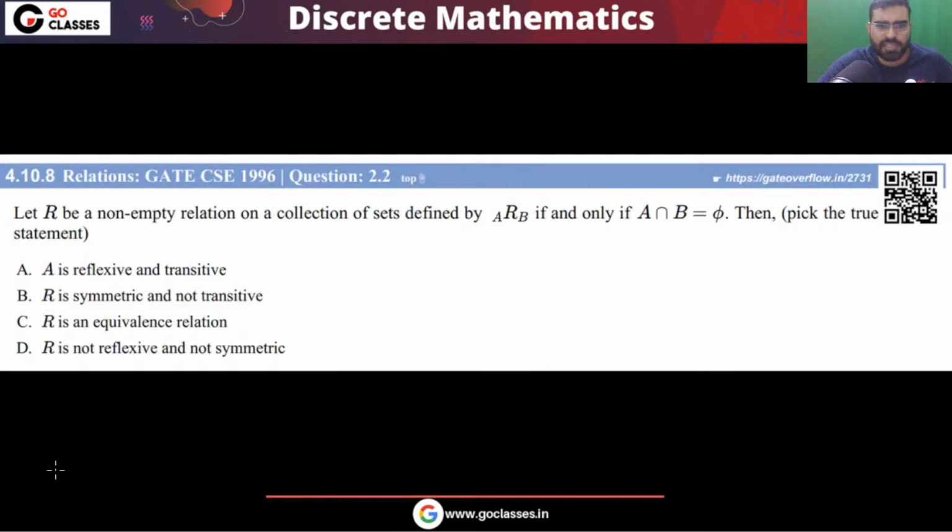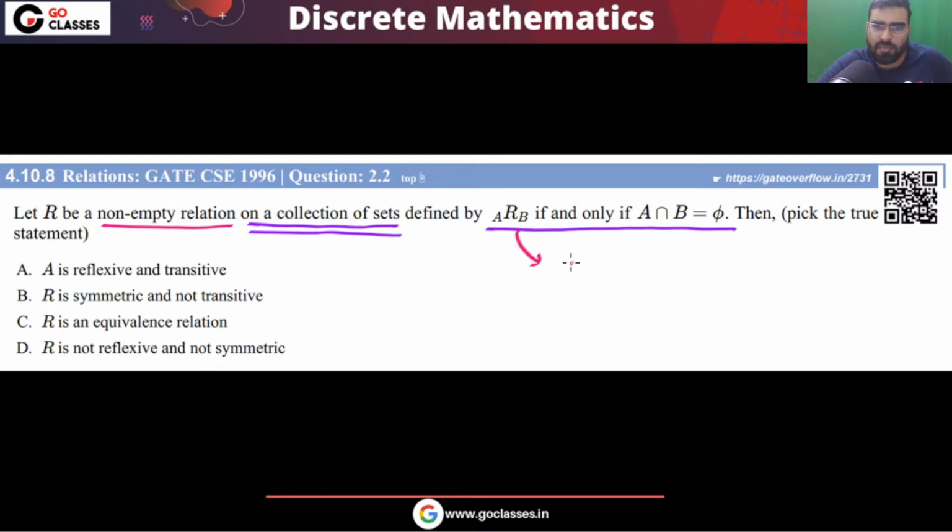Let's move on and see this question. This is a GATE 1996 question. The question says that R is a non-empty relation on a collection of sets. This is important. There is some collection of sets, and R is a non-empty relation on this collection defined by A is related to B if and only if A intersection B is phi.